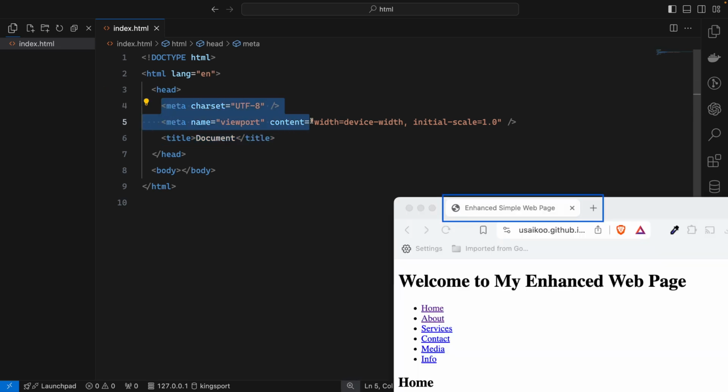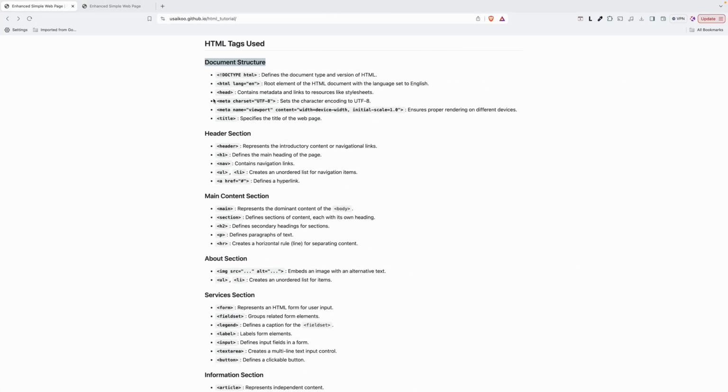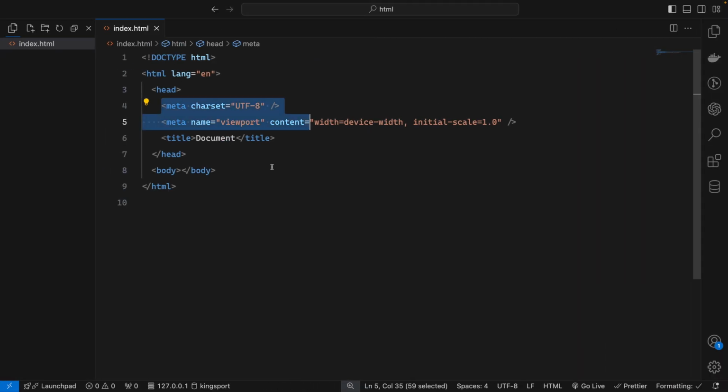This is the meta tag. I will explain it here. This sets the character encoding to UTF-8. UTF-8 stands for the character encoding of every single word and alphabet letter. To present the text format correctly in the browser, we use that meta tag. And the viewport ensures proper rendering on different devices. When you run your code, we want to make sure that the code is readable on different platforms. That's why we include that one. And for the title, like I said, it is the document title of our website.